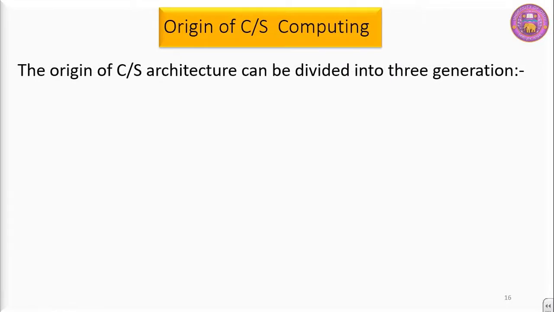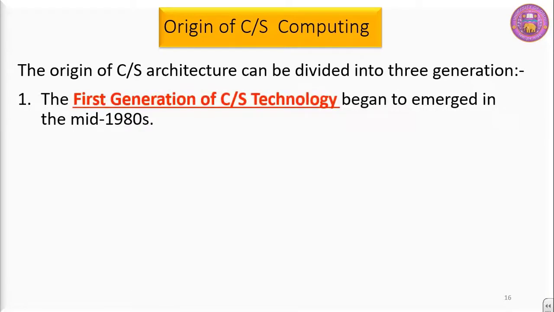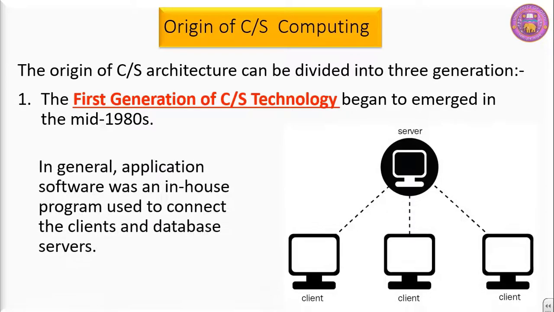The origin of client-server architecture can be divided into three generations. The first generation of client-server technology began to emerge in the mid-1980s. In the first generation, in general, application software was an in-house program used to connect the client and database server.